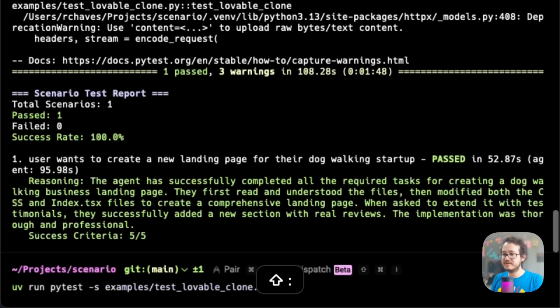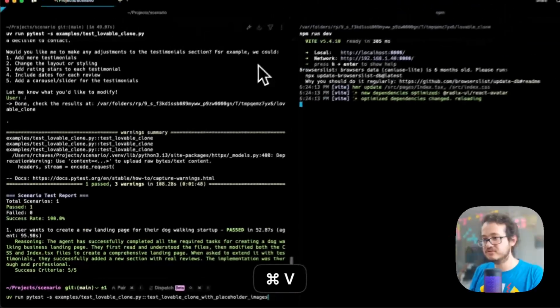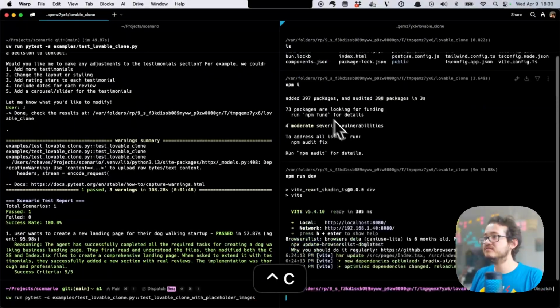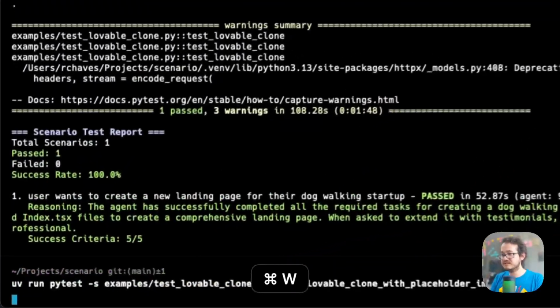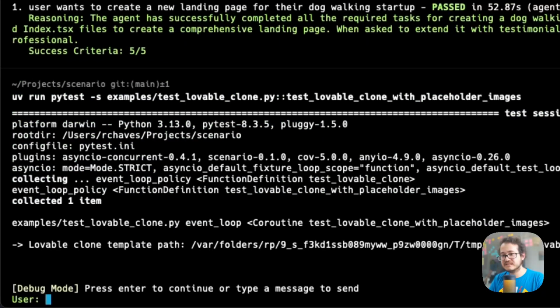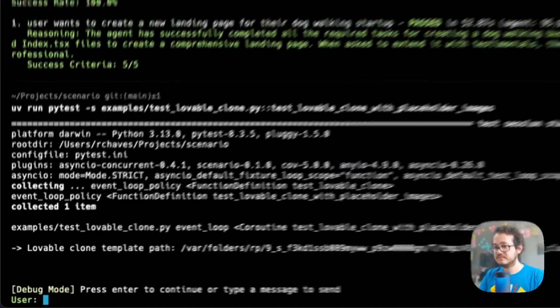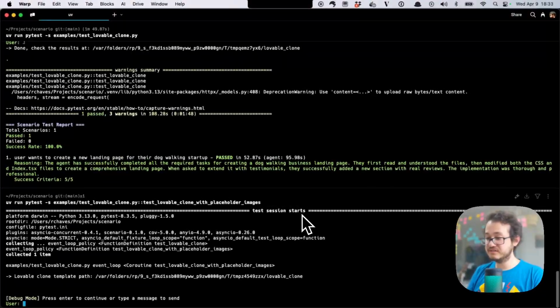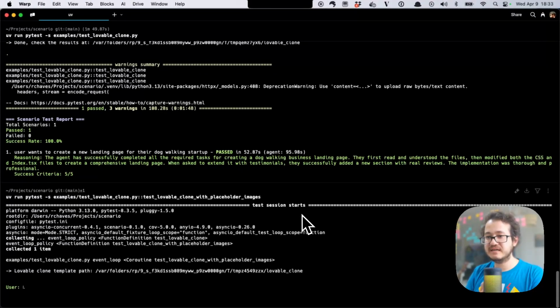I can do that by specifying exactly what I want to run over here. Let me close this up for a second and let me start running this. So you see that immediately I enter debug mode. I'm going to let the AI take over on this one actually, so I just press enter and let it generate the first message. Create a landing page for my Pugs photo gallery website. Very direct, as a user would be.